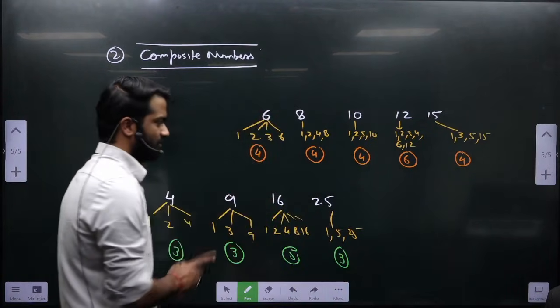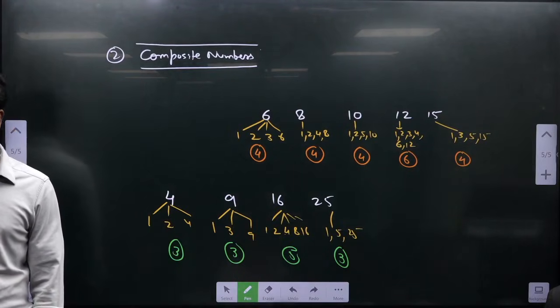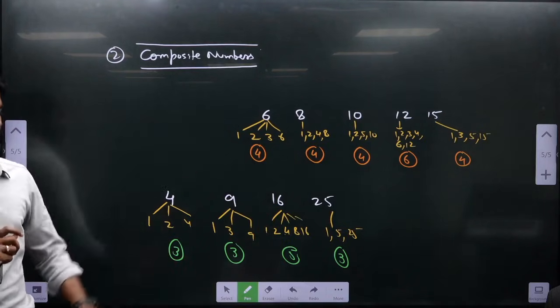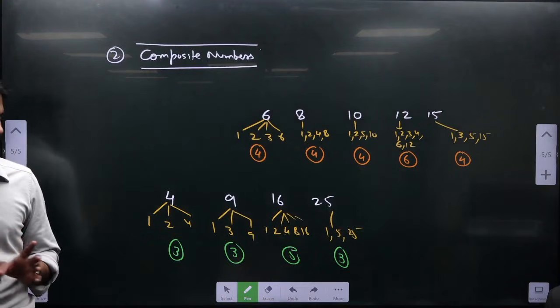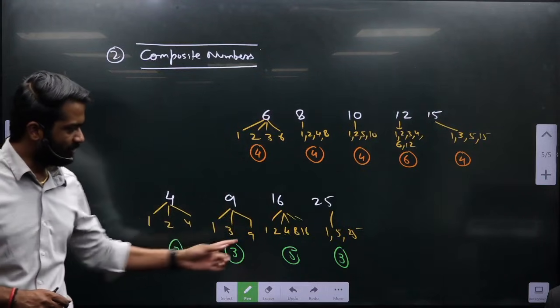Just observe the 2 rows. Just observe. I am giving you 20 seconds. And tell me what is the thing which is making both of them different. I will give you the hint: this has all the even number of factors and this has all the odd number of factors.